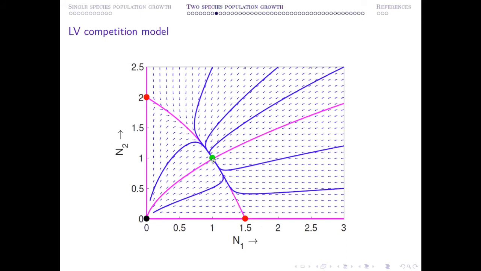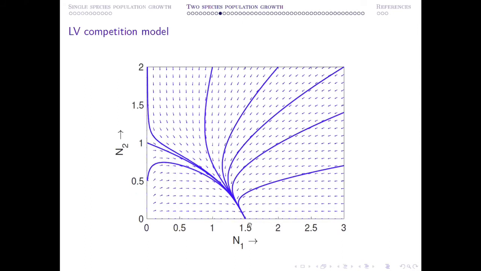Here you can see the coexistence equilibrium point is globally asymptotically stable, because all other 3 equilibrium points are unstable, and from wherever you start from an initial point within the interior of the first quadrant, all the trajectories will converge towards this equilibrium point, and that's why it is called not only locally asymptotically stable.